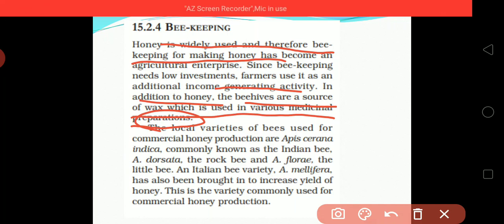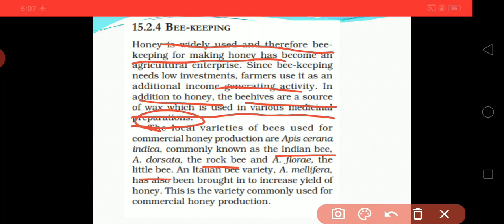Okay, so these two can easily be obtained from beekeeping. The local varieties of bee used for commercial honey production are Apis cerana indica, commonly known as the Indian bee, Apis dorsata, the rock bee, and Apis florea, the little bee.